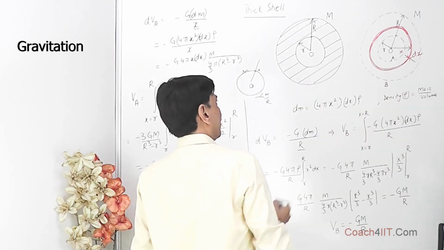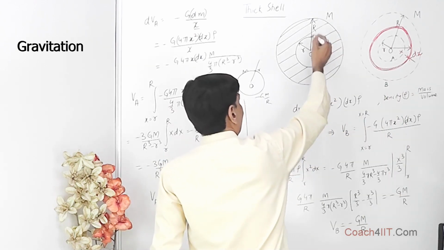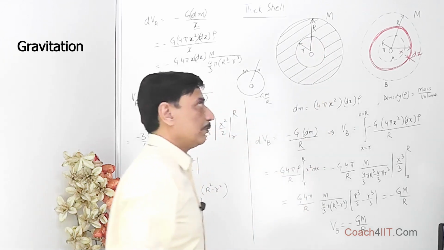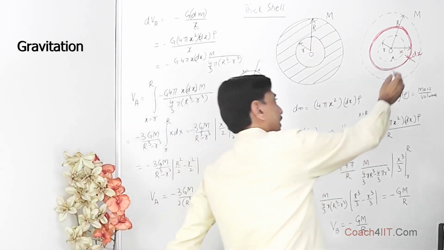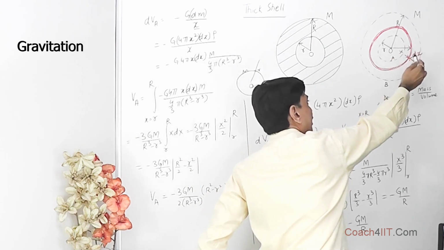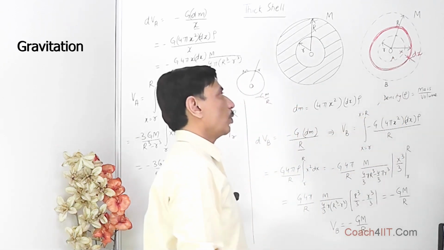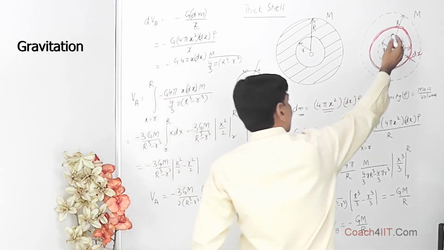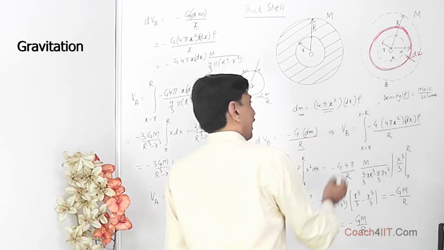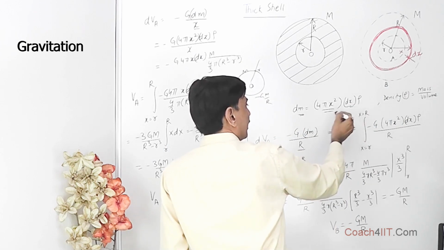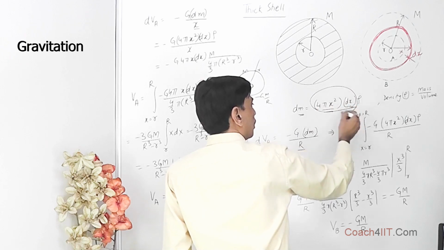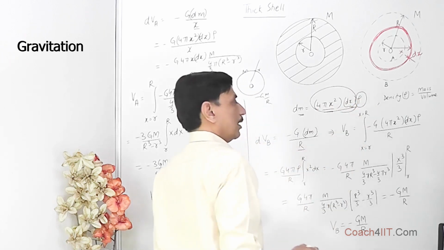Now the mass of the shell is capital M, the outer radius is capital R, and the inner radius is small r, and we have considered at distance x a very thin shell of thickness dx. First we find its mass. 4 pi x square is the surface area of this shell, and thickness is dx. Area into thickness, area into height, is a volume. So this stands for volume. Volume times density is the mass.